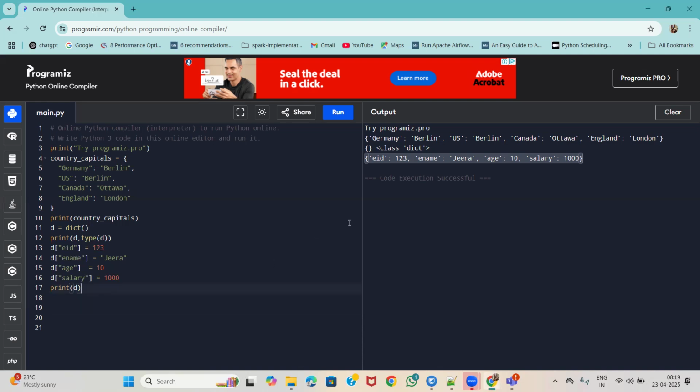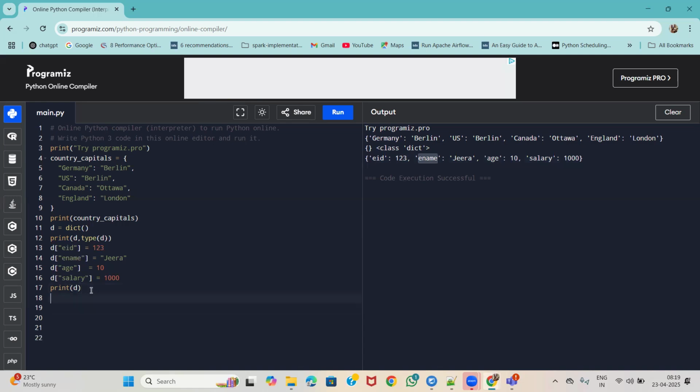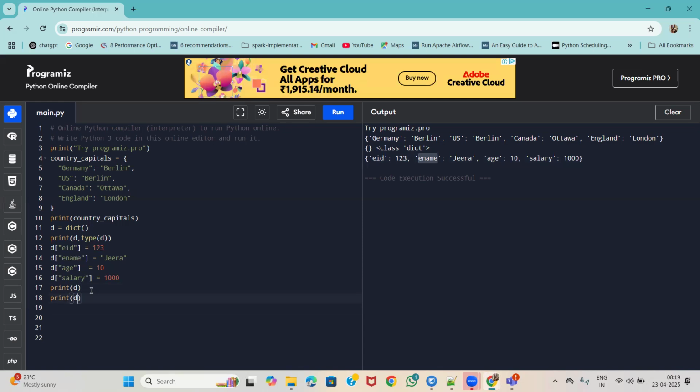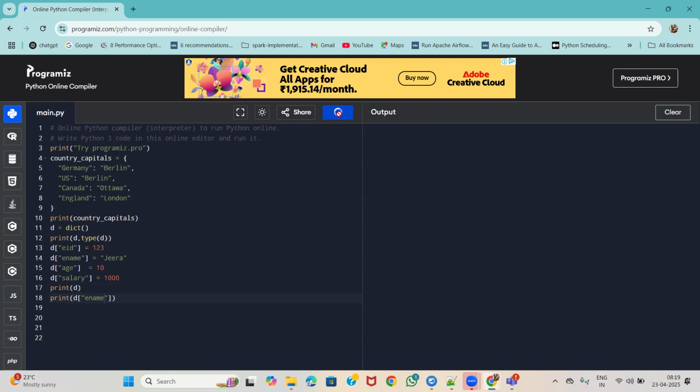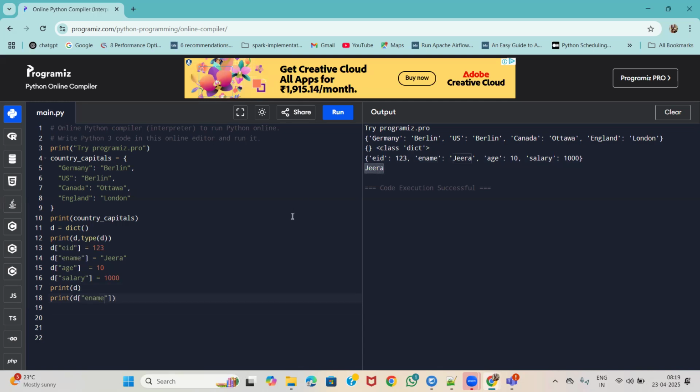For example, I want to access this ename value. Now see, print D of ename. So this is the ename I have accessed in this manner.